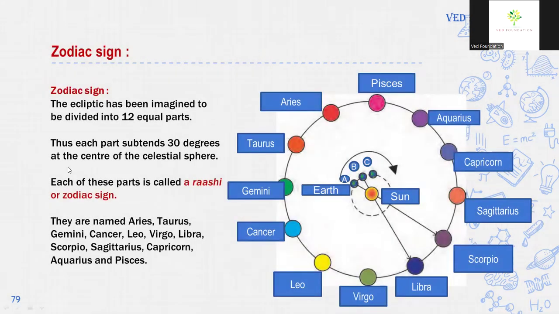Zodiac signs. The ecliptic has been imagined to be divided into 12 equal parts. Thus, each part subtends 30 degrees at the center of the celestial sphere. Each of these parts is called a Rashi, or zodiac sign. They are named Aries, Taurus, Gemini, Cancer, Leo, Virgo, Libra, Scorpio, Sagittarius, Capricorn, Aquarius, and Pisces.